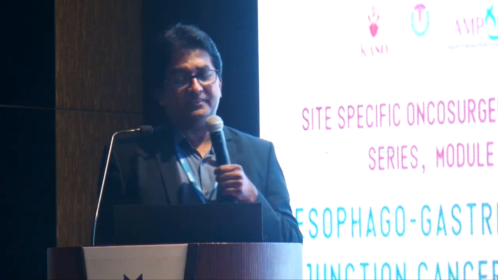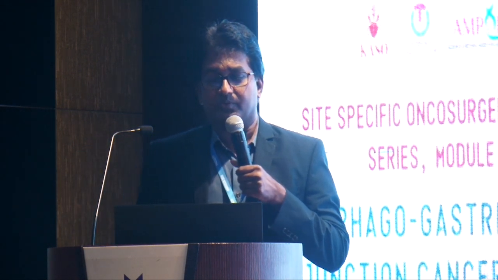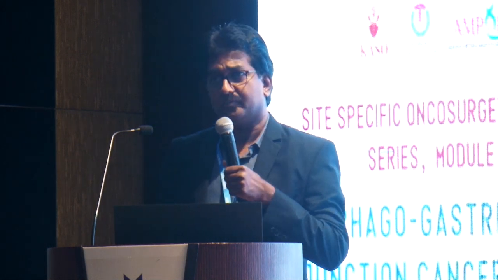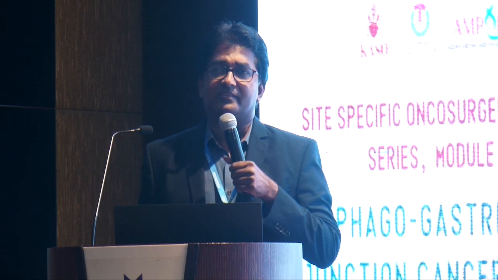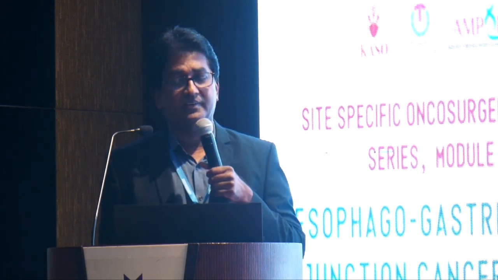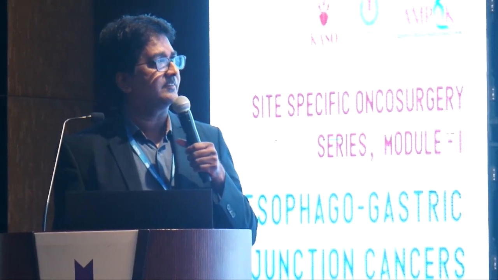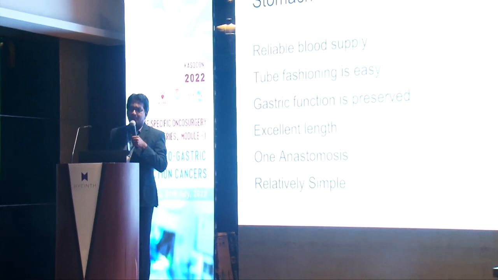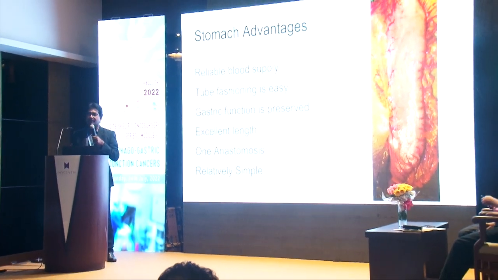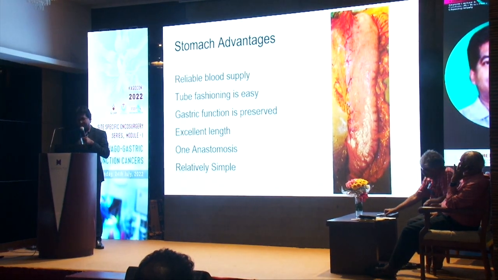There are a lot of advantages with the stomach. The blood supply is very reliable. The right gastric and the right gastroepiploic artery supply the tip of the stomach and the fundus. Tube fashioning is very easy. Gastric function is preserved to a certain extent, and length-wise, even without cauterization, we will be able to replace the esophagus, and with cauterization we can bridge even pharyngo-laryngo-esophagectomies. There is only one anastomosis here, but in colon there are 3 anastomoses, and the procedure is relatively simple.